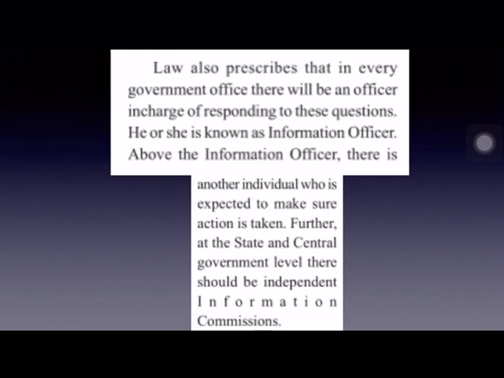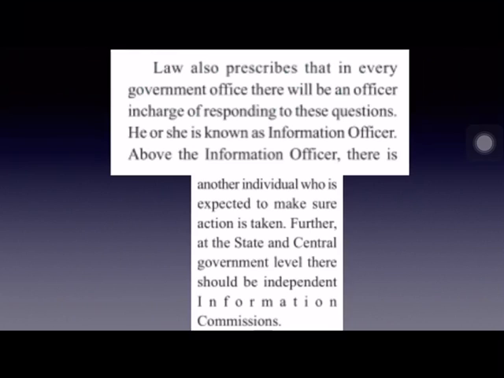Appellate authority means the authority to whom we may appeal in case of any problem. For example, suppose there is a school. In our school, if children have any problem, they go to the principal ma'am. So, the principal is the appellate authority at school level.